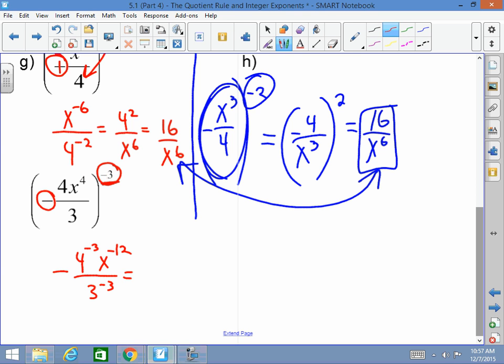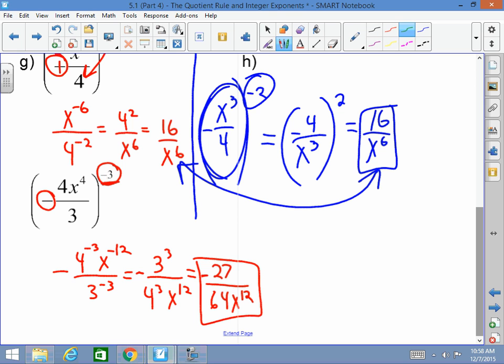This equals 3 cubed over 4 cubed. Oh, and it's negative. And this is x to the 12th, which equals negative 27 over 64 x to the 12th. That's one way, totally valid, totally awesome, totally great.